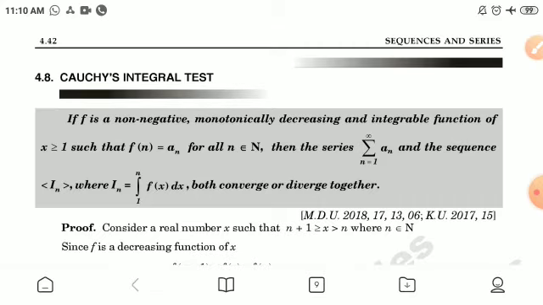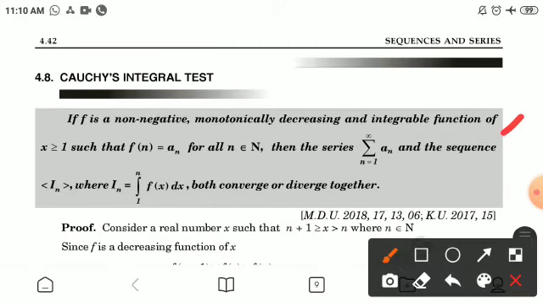Infinite series continued, exercise 4.6: Cauchy's integral test. If f is a non-negative, monotonically decreasing and integrable function of x, for x greater than or equal to 1, such that f(n) is equal to a_n for all n belonging to N, then the series summation a_n and the sequence I_n, where I_n is equal to the integration of f(x) with limits from 1 to n, both converge or diverge together.